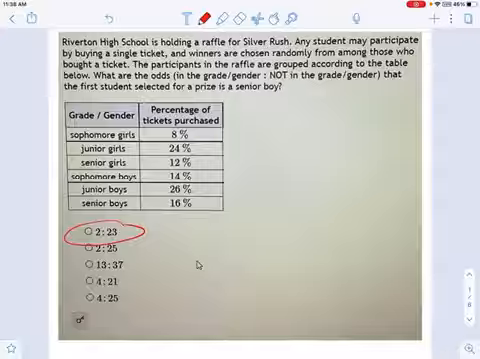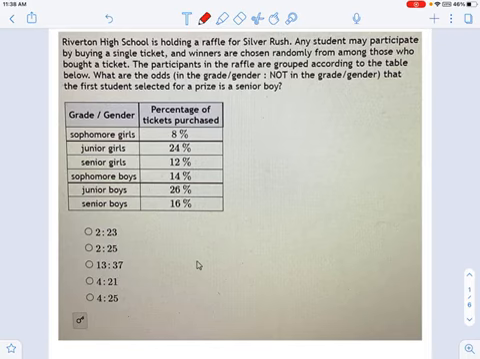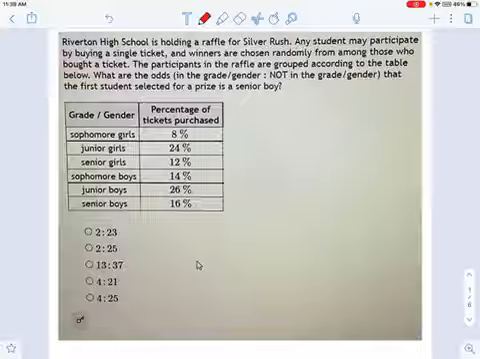Success versus failure. And that ratio is sometimes a little hard to figure out, but I want to emphasize this is just a fraction. And if we know how to do fractions, we know how to deal with that colon symbol thing. So in this example here, we've got Riverton High School, and they're holding a raffle for Silver Rush. Any student can buy a ticket. You can only buy one ticket. You can't buy a whole wheelbarrow full, but you can buy a ticket, and the winner is chosen randomly.